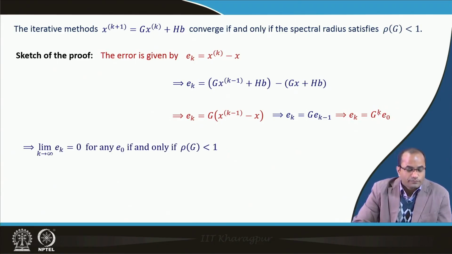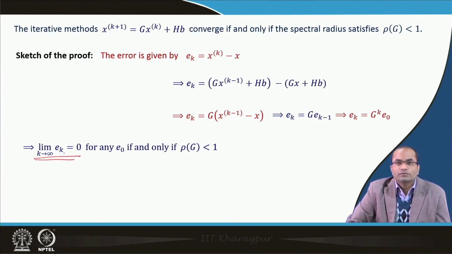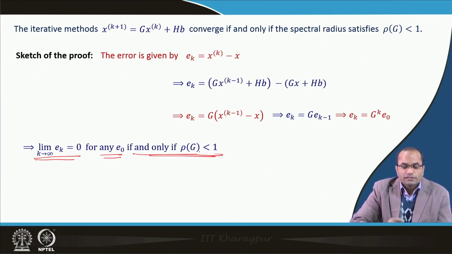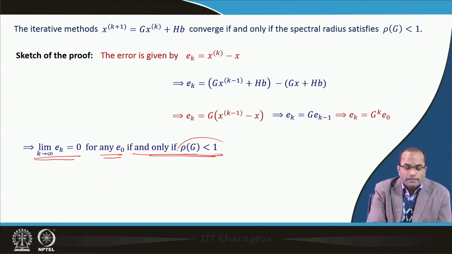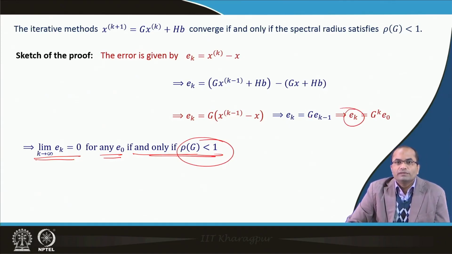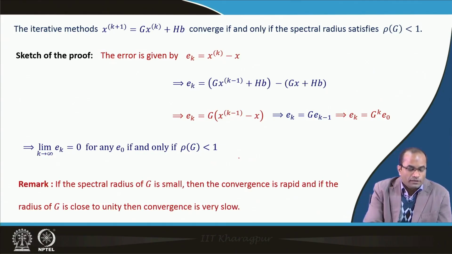And we have this result that this error will go to 0 as k goes to infinity, for any E naught, if and only if the spectral radius of G is less than 1. So, if the spectral radius of G is less than 1, then this error will go to 0 as k goes to infinity, and that is actually the convergence: the error between the approximate solution and the exact solution goes to 0 as k goes to infinity. So, we have proved this result.